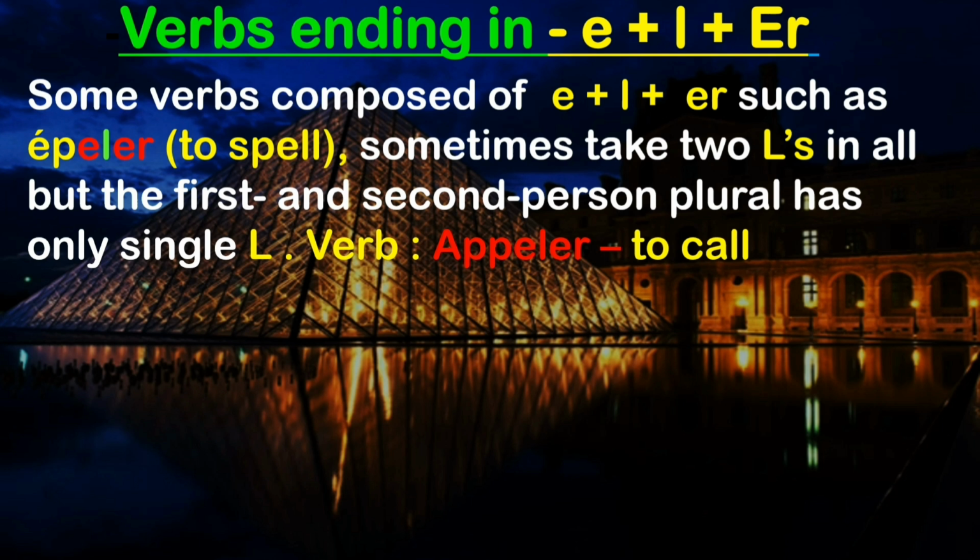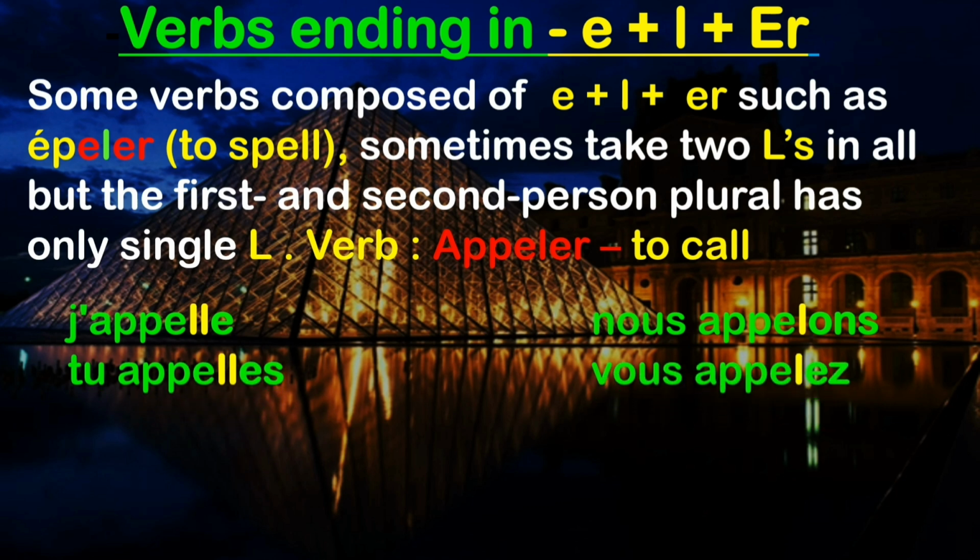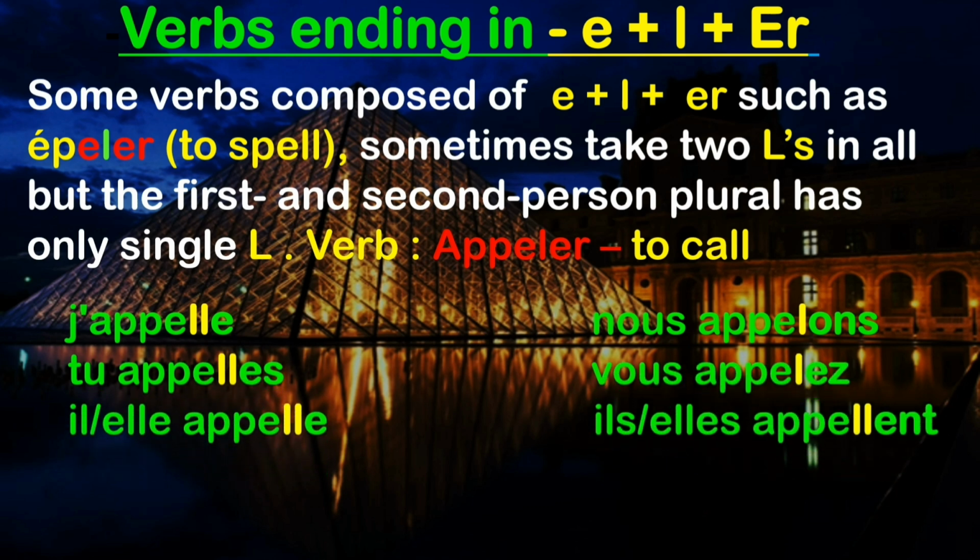You can see the conjugation: j'appelle, nous appelons, tu appelles, vous appelez, elle appelle, il appelle. With je, tu, il and elle you can see the doubling of the consonant L, whereas with nous and vous there is only a single L. Again with ils and elles, you have the double L.